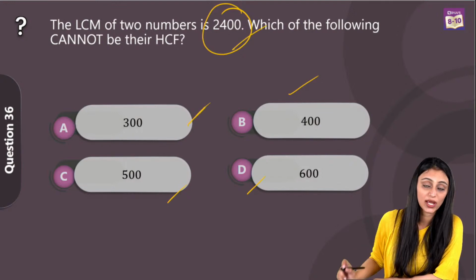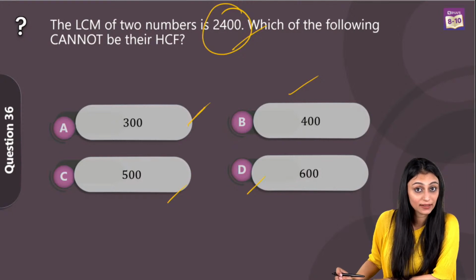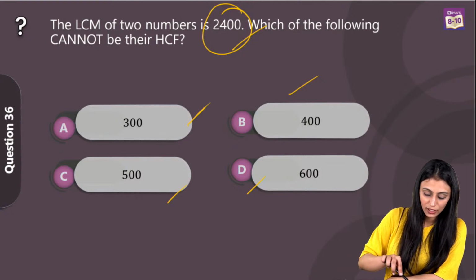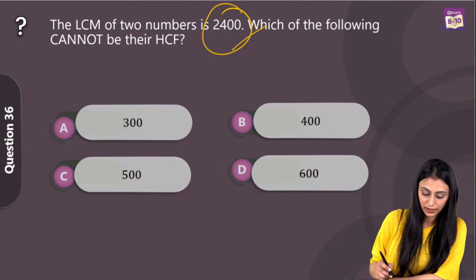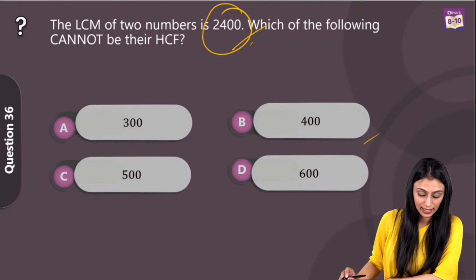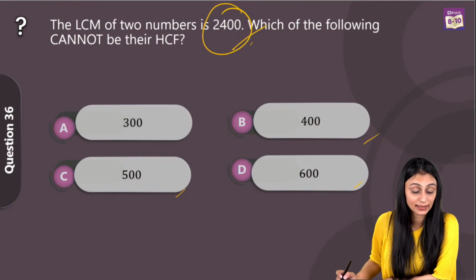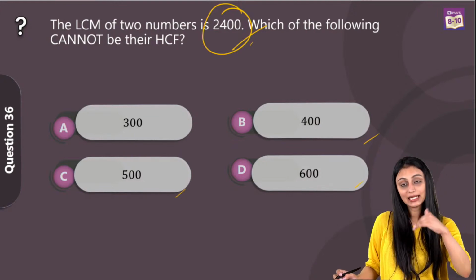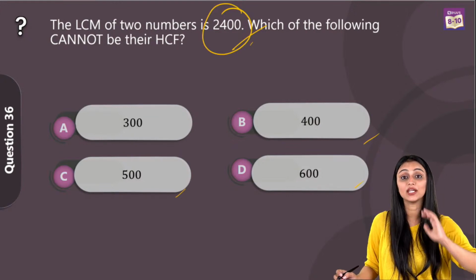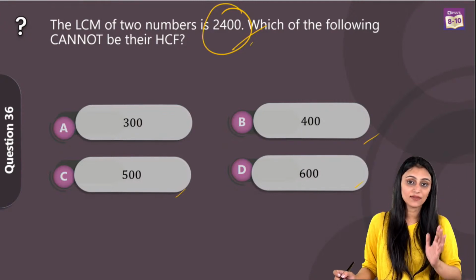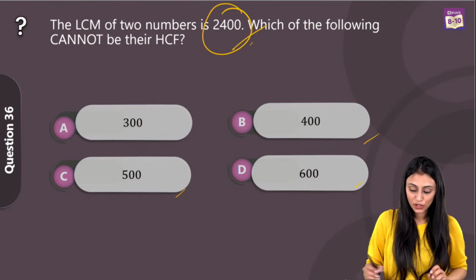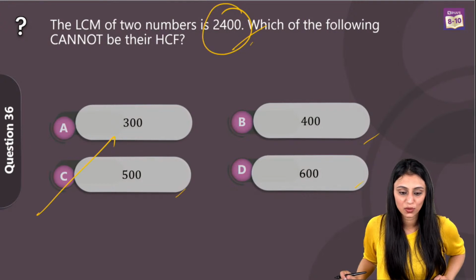So 300, if you check, it is a factor of this, right? It is completely dividing 2400, right? So this 400, this is also completely dividing this. 500 is not completely dividing this, 600 is completely dividing this. So 500 is not completely dividing 2400, that means 500 cannot be the HCF since HCF has to be the factor of the LCM. So option C is the right answer for this question.